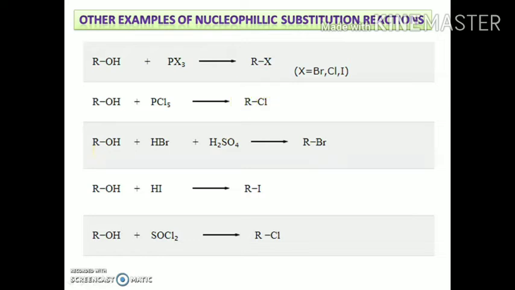In the reaction with hydrogen bromide in the presence of sulfuric acid, it gives the alkyl bromide, and alcohol on treatment with hydrogen iodide gives the alkyl iodide. On reaction with thionyl chloride, it forms the alkyl chloride along with sulfur dioxide and HCl as byproducts.